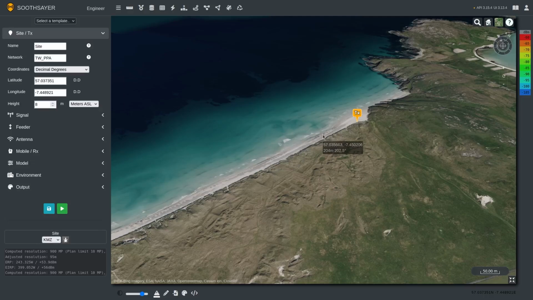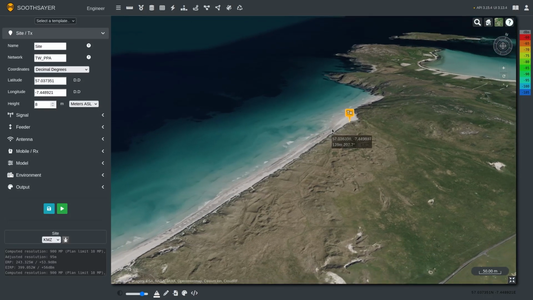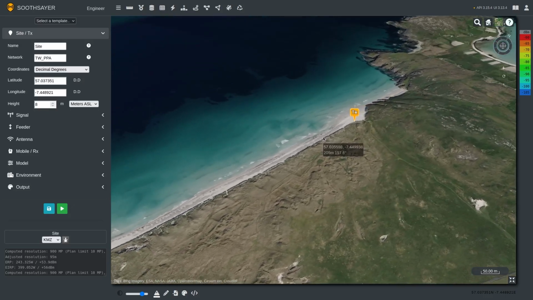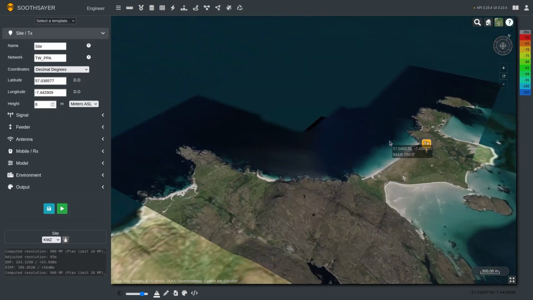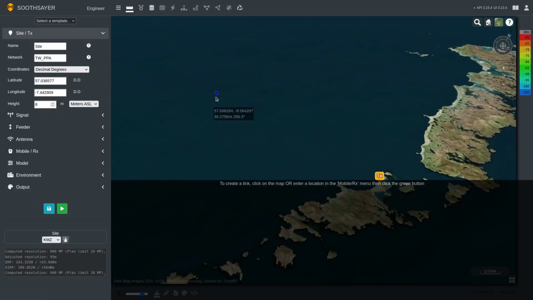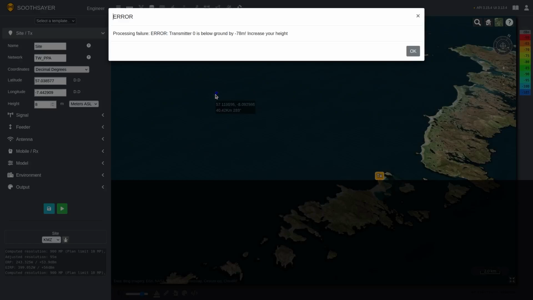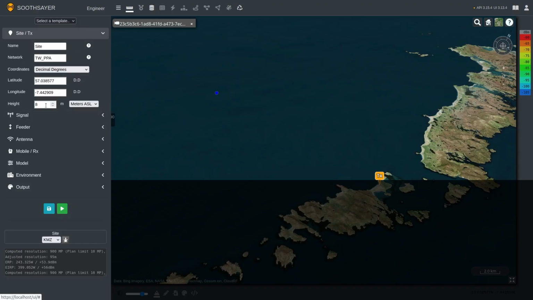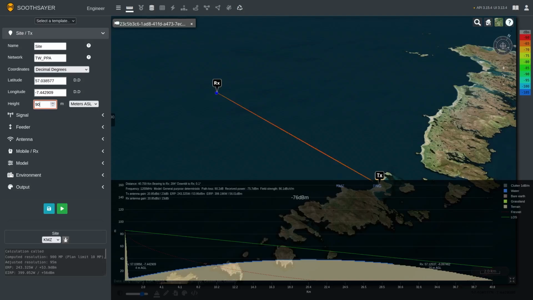Having exhausted available hardware to create this link, I'm now going to look at alternative positions to place a transmitter. One thing about using meters above sea level is that you will need to constantly update the height to suit the environment. An error message will appear indicating the height required to be above ground.